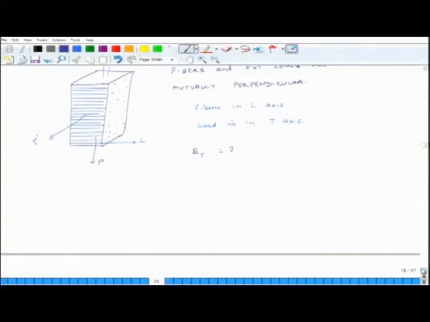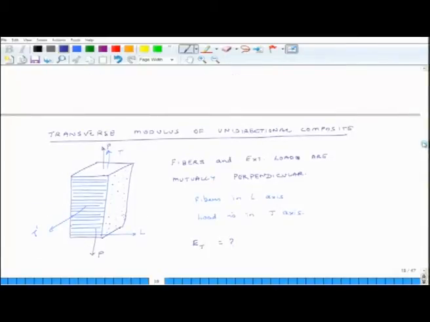Now, in the case of the longitudinal modulus, we assumed that the strain in the fiber, the strain in the matrix, and the strain in the composite are the same. In this case, we cannot make that assumption, because you can visualize that as I apply this load, there are layers of matrix and fibers. You may have a thin layer of matrix, then a thin layer of fiber, then a thin layer of matrix, then a thin layer of fiber. One simplified view could be like that.